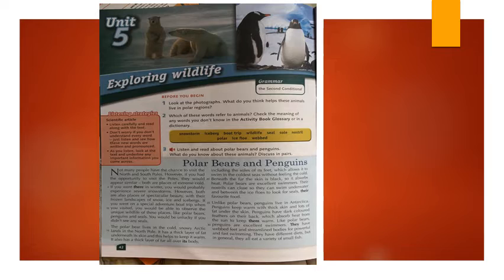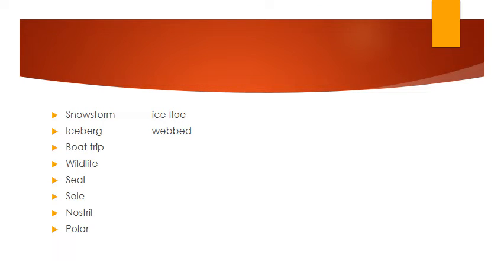And what do we call those cold places? We call them the poles. The poles. We have the North Pole and the South Pole. Okay, to start, we're going to check the meanings of those words. The first words are snowstorm, iceberg, boat trip, wildlife, seal, sole, nostril, polar, ice flow, and webbed.